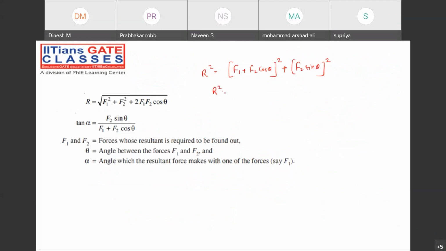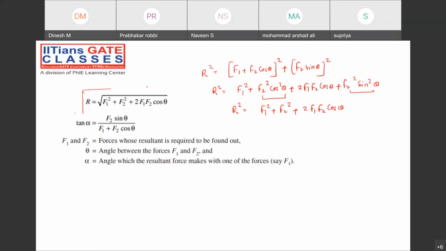So here, when you resolve (a + b) whole square, what can we get? a square plus b square plus 2 F1 F2 cos theta plus F2 square into sin square theta. What about this term and this term? Cos square theta plus sin square theta will be equal to 1. Then R square we can write as F1 square plus F2 square plus 2 F1 F2 cos theta. And when you take the square root on the right hand side, you get this particular formula. Very, very important. The resultant of two forces will be like this.